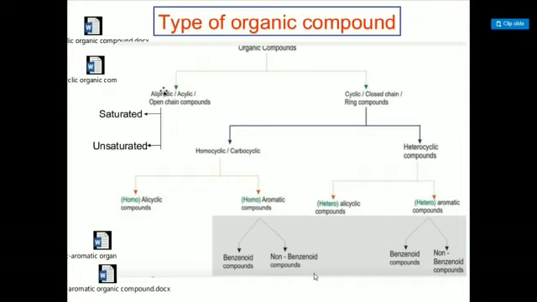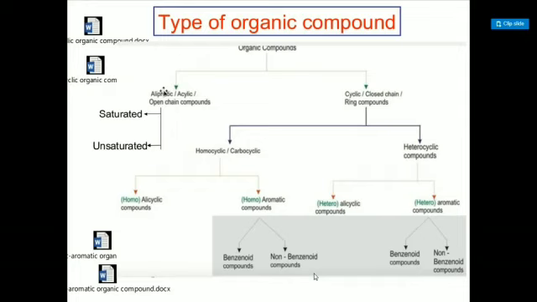Homocyclics are further of two types, alicyclic compounds and aromatic compounds, and heterocycles are again alicyclic or aromatic compounds. Aromatic means having a special aroma, and having alternate double and single bonds. This type of compounds are aromatic compounds, and other single or double bond compounds are called aliphatic compounds.